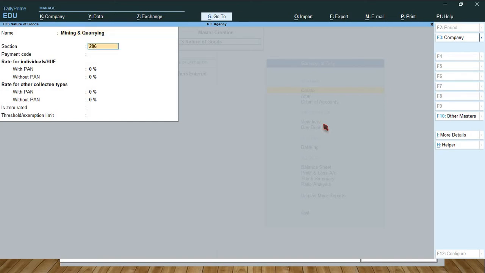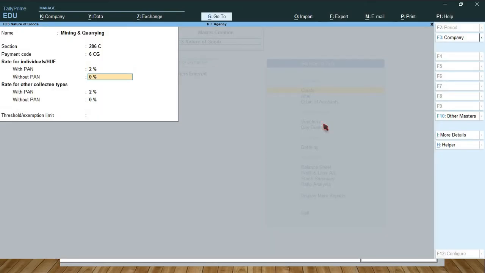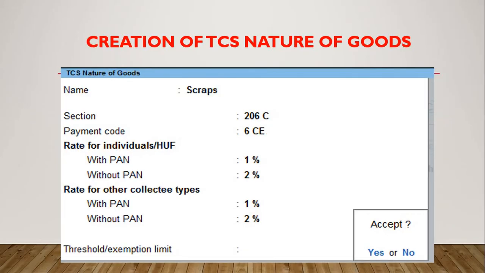6CG, so percentage 2%, without PAN it is 4%. Threshold exemption limit, ignore it, accept. So next, the third one, scraps.